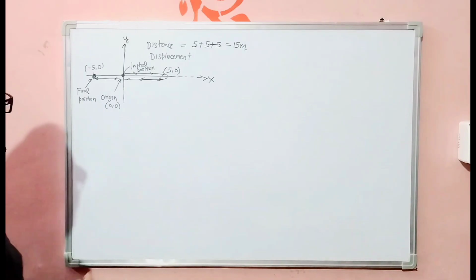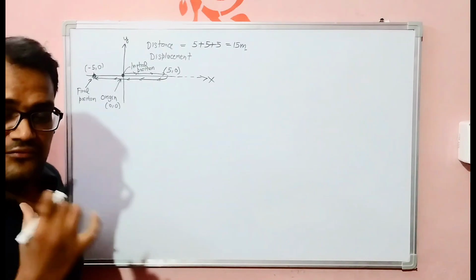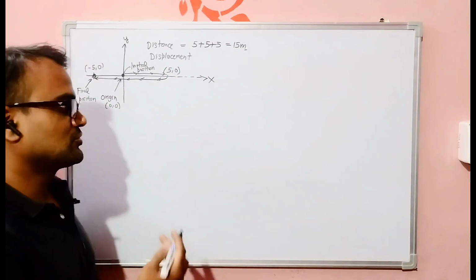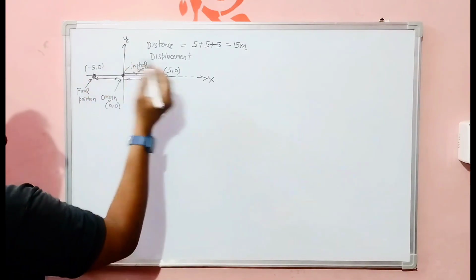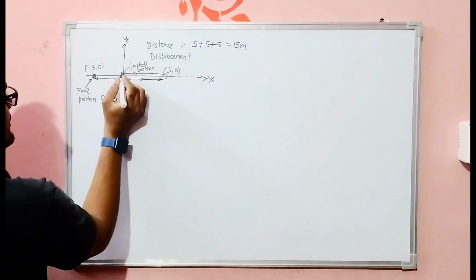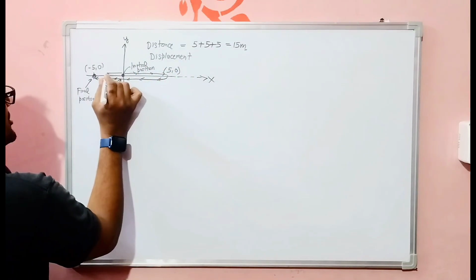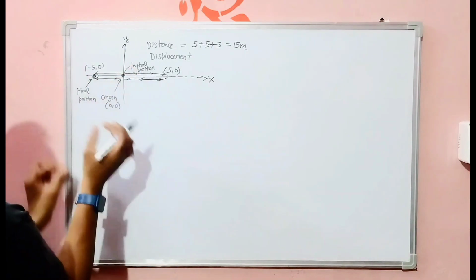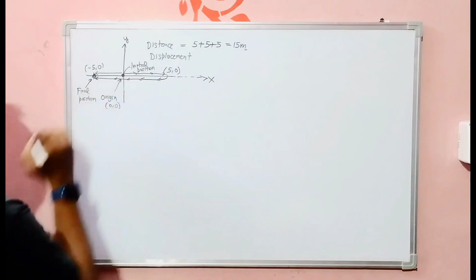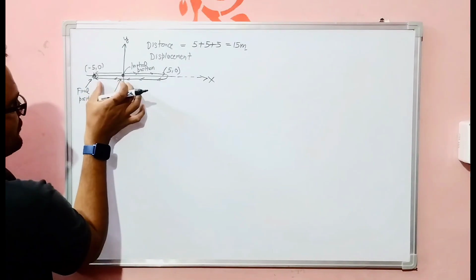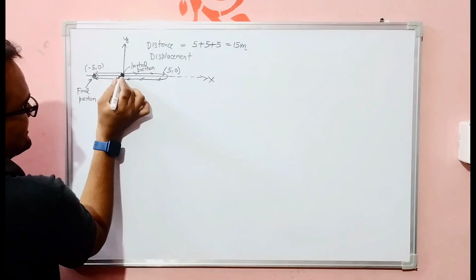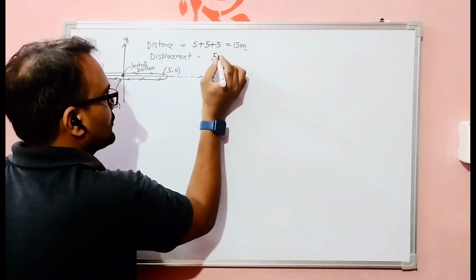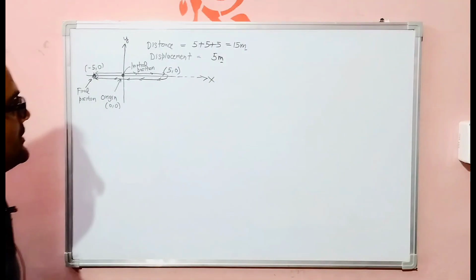Okay, and we have seen that shifting is measured along a straight line, right? So for measuring displacement, I will move from this point to this point like this, because this distance will tell me the shifting between initial and final position. So if you see very carefully, the distance is 5 meter. Okay, distance is 5 meter, right?